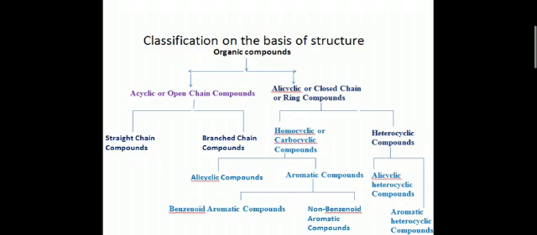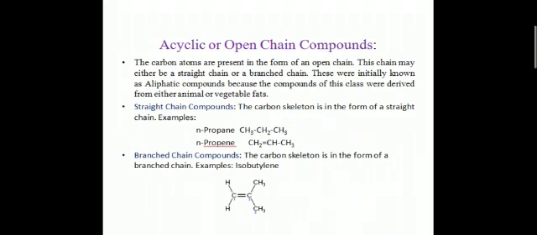The next slide will be of acyclic or open chain compounds. The carbon atoms are present in the form of an open chain. This chain may either be a straight chain or a branched chain. These were initially known as aliphatic compounds because the compounds of this class were derived from either animal or vegetable fats.